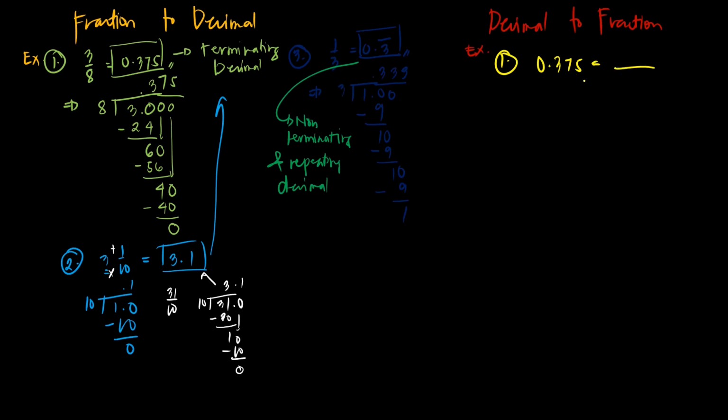The easiest way on how we are going to convert this one is you have to count how many numbers are in the decimal. So we have 1, 2, 3. So three zeros. Then you copy the number. We have 375 over 1,000. Then simplify. What is the greatest common factor of 375 and 1,000? The greatest common factor is 125. Then divide both the numerator and denominator by it, and you will get the simplest form, which is 3/8.